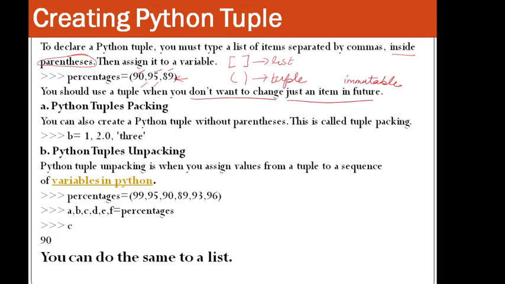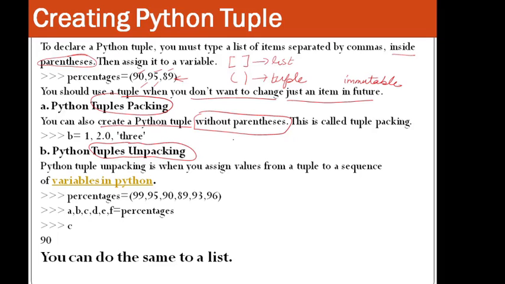Now we have two concepts over here: tuple packing and tuple unpacking. What do you mean by that? You can also create a Python tuple without parentheses, right? So here you can see b equal to first element, second element, third element, you are putting the commas over here.